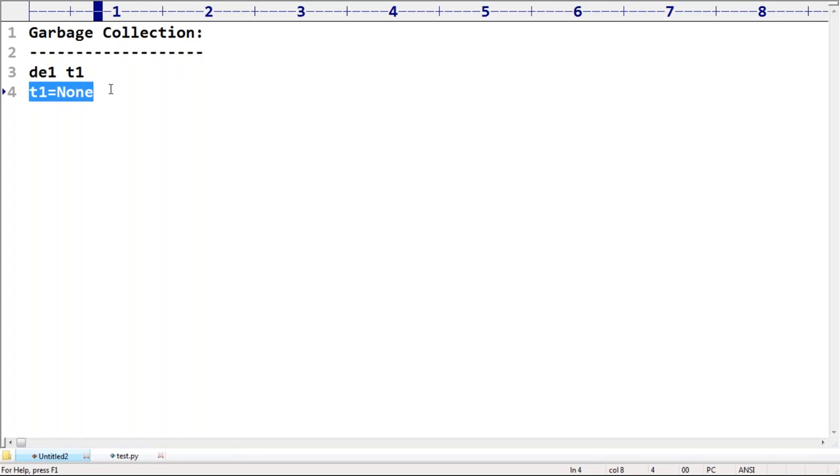The variable is not deleted. You just deleted the reference to the object, that's all. So here T1 is there, but here T1 is gone. Remember, that is the difference between these two.